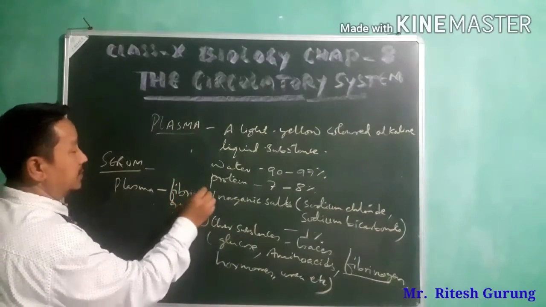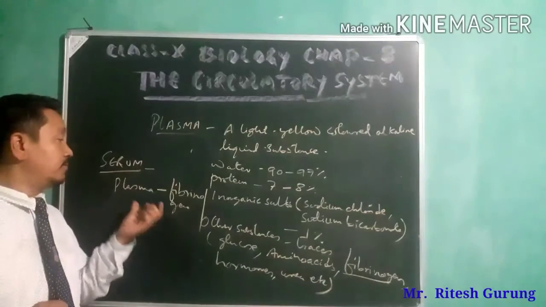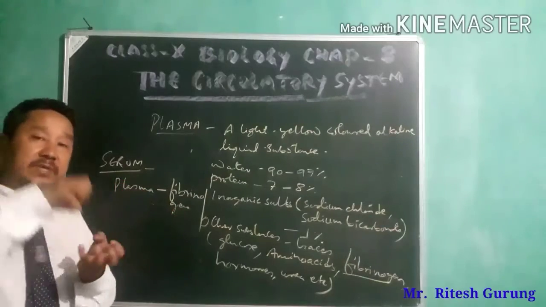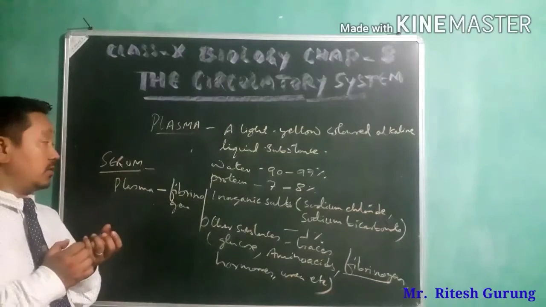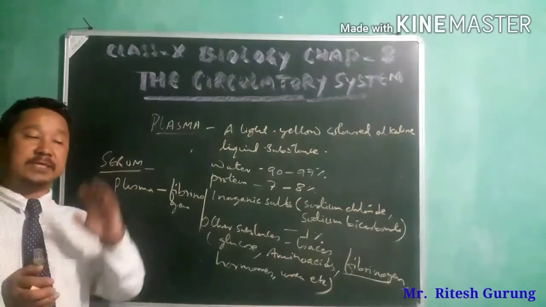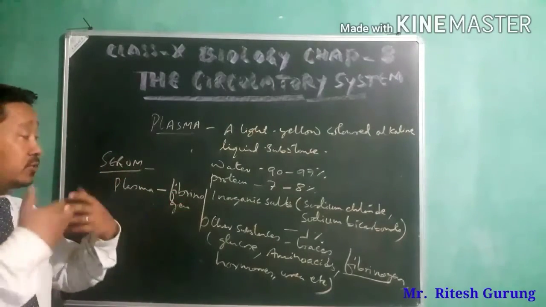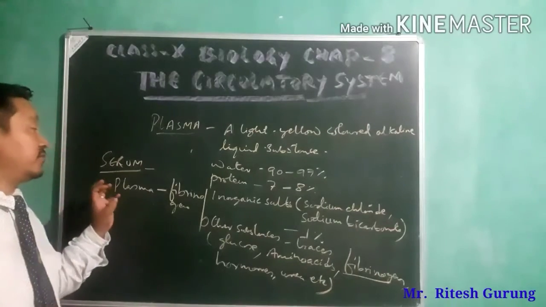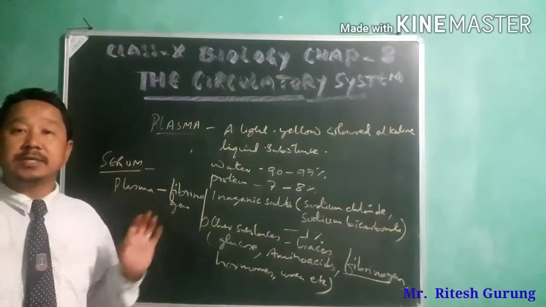Fibrinogen. That means when fibrinogen is removed from plasma, that condition of plasma is called serum. That means plasma minus fibrinogen. When there is no fibrinogen in the plasma, that state of the plasma is called serum. Alright, that is your serum.